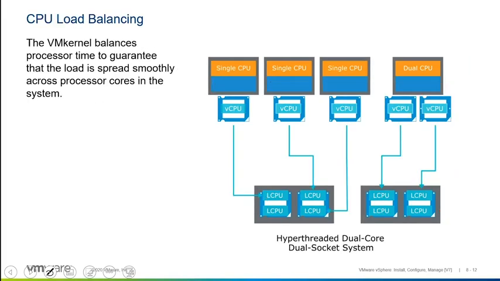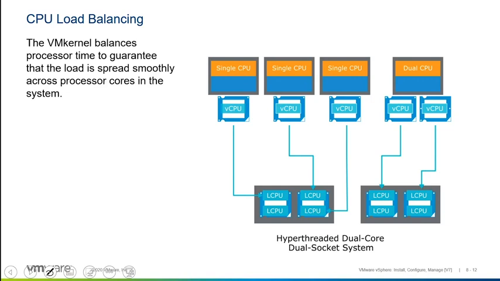Let's then continue our CPU load balancing discussion simply by saying that ESXi does a really great job of trying to balance the incoming CPU thread requests across the available physical cores, and does this so much to the point where we can overcommit by a significant ratio, 6, 7, 8, 9, 10 to 1, without really having to worry so much about performance issues.